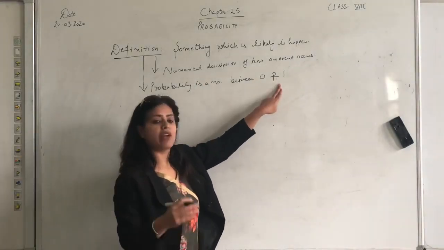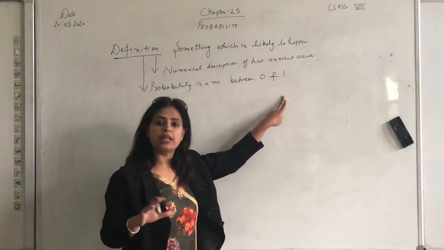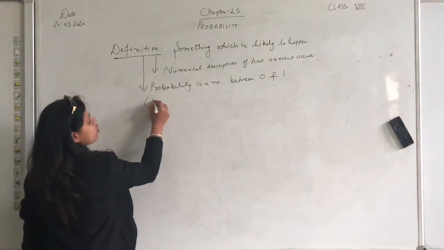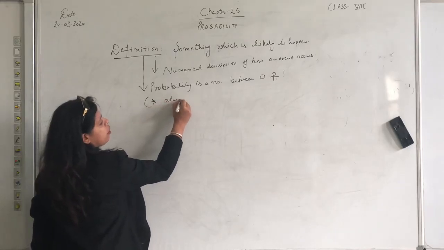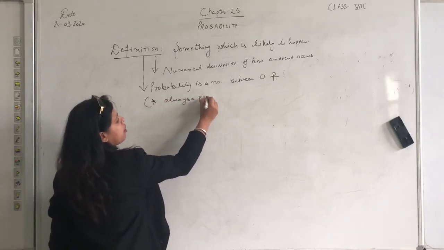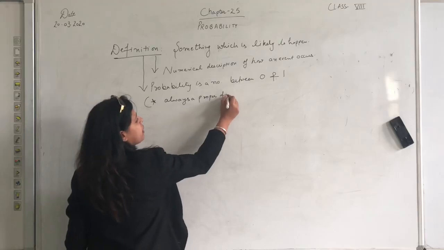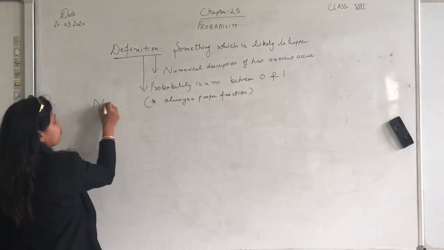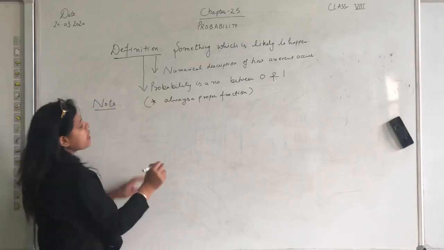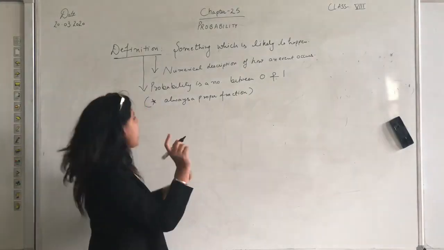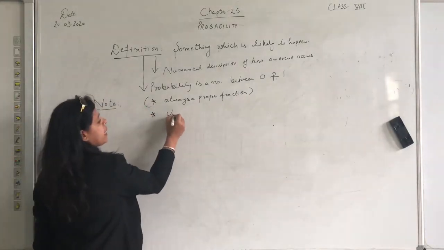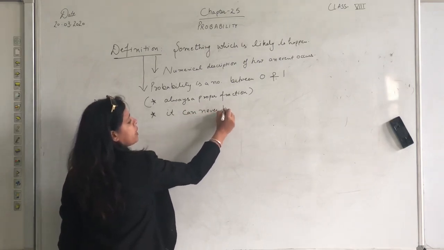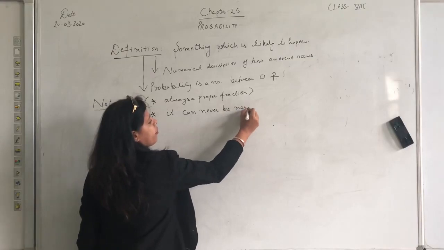Between 0 and 1 there is always a proper fraction. So that means probability is always a proper fraction. These two things we have to note down: probability is always a fraction and it can never be negative.